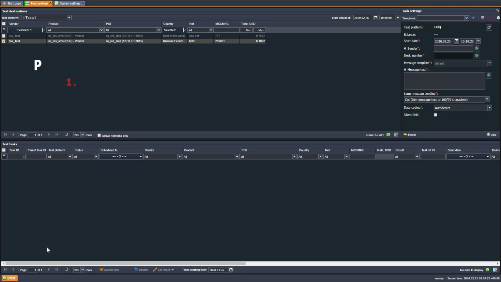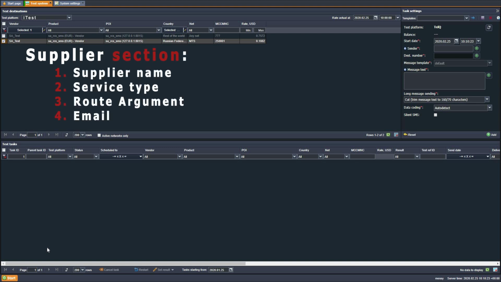Second, on the side of iTest, add an SMS supplier in the supplier section. In the supplier name, specify the name of the vendor that is being tested. In the service type field, add SMS. In the root argument field, specify the platform name or your own name in lowercase. In the email field, specify the vendor email. Adding the email will simplify exchange of test results with your vendor.